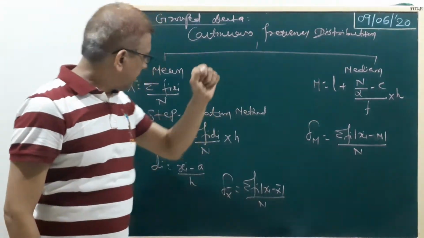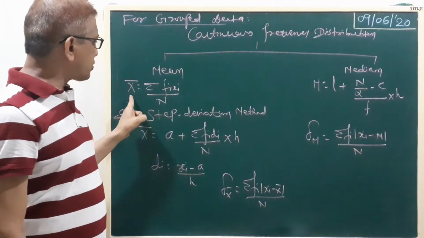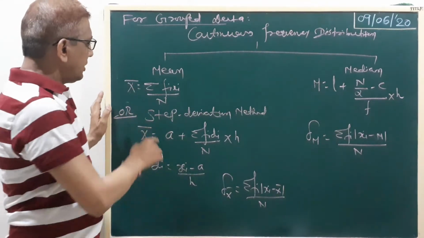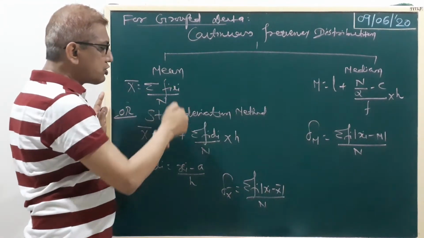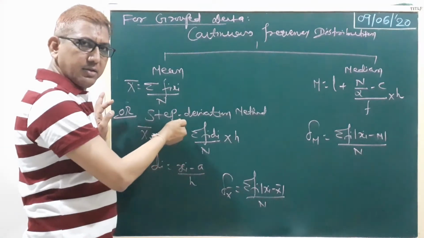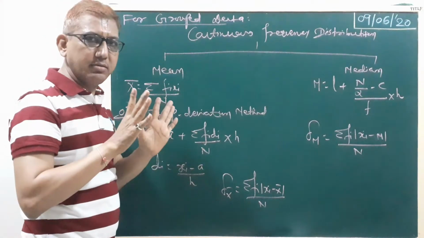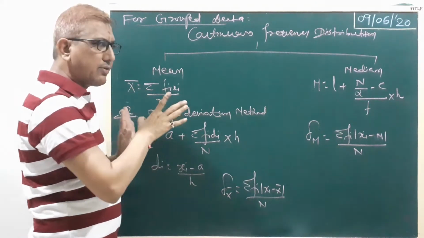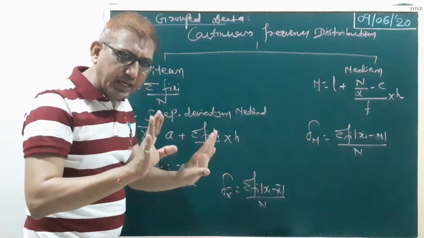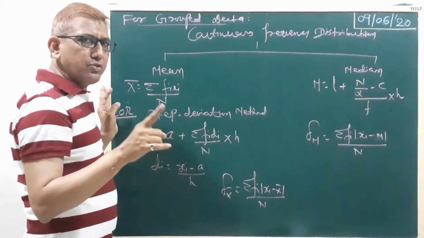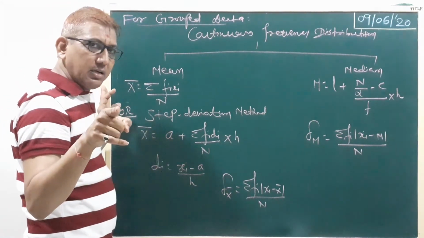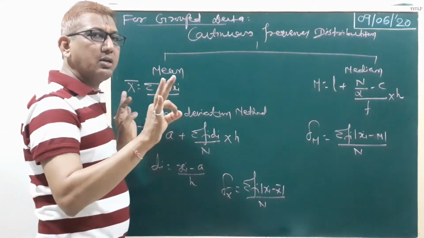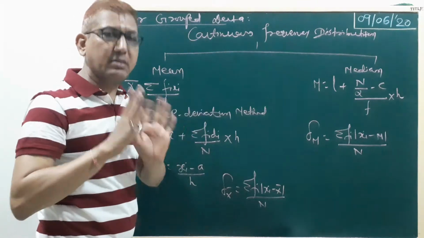By the mean, the first method: x bar equals sigma fi xi upon n, which we have already done. Another method, which you studied in standard 10, is the step deviation method, otherwise the shortcut method.